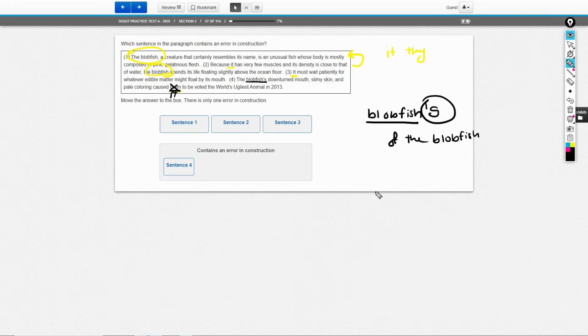Now, how do you know when you have plural with apostrophes? Easy. The apostrophe will come after the S, not before it. This, the blobfishes, this is plural. So if it read the blobfishes with the apostrophe after the S, then yeah, it would be fine and grammatically correct to use them at that point. But we have to change this to it because we're talking about a singular blobfish, and when we talk about a singular object, we can't use they.